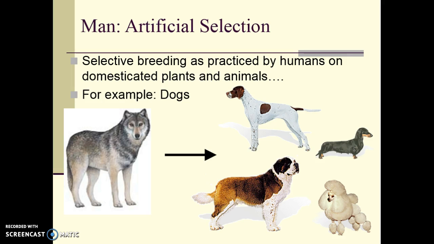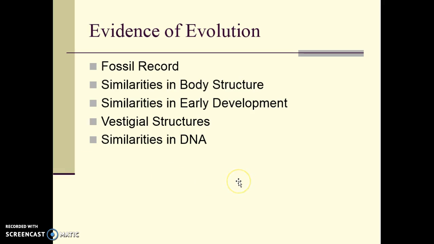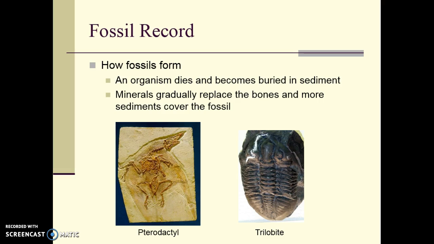In terms of evidence for evolution, there are at least 5 different sources of evolution evidence: the fossil record, similarities in body structure, similarities in development, vestigial structures, and similarities in DNA. Let's look at the fossil record. Here we have a pterodactyl and a trilobite.